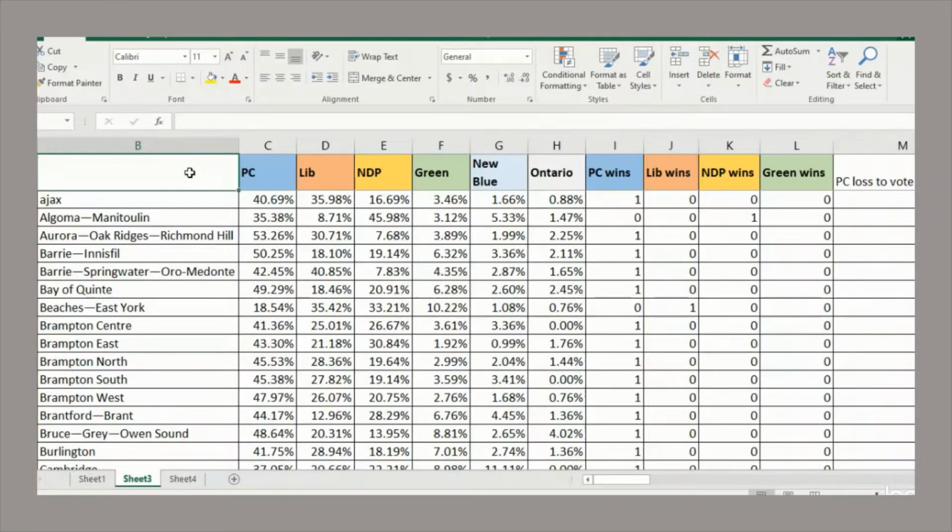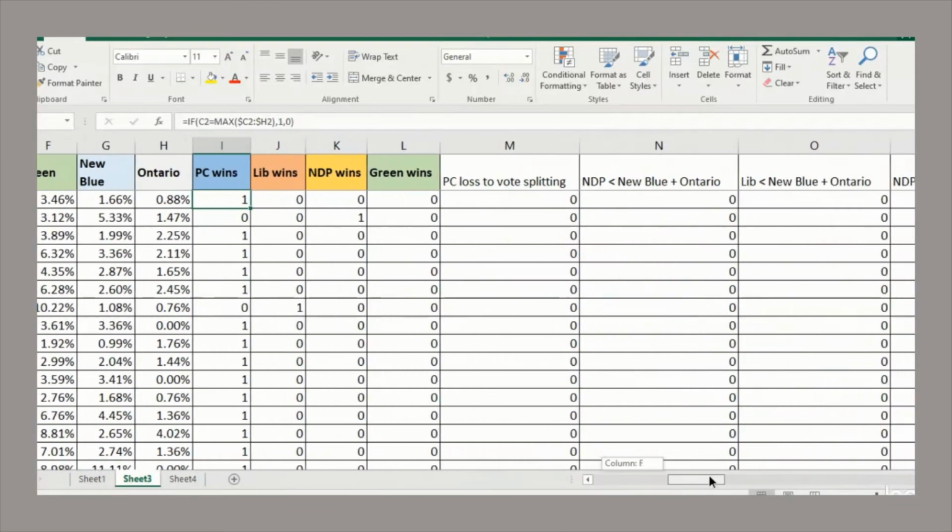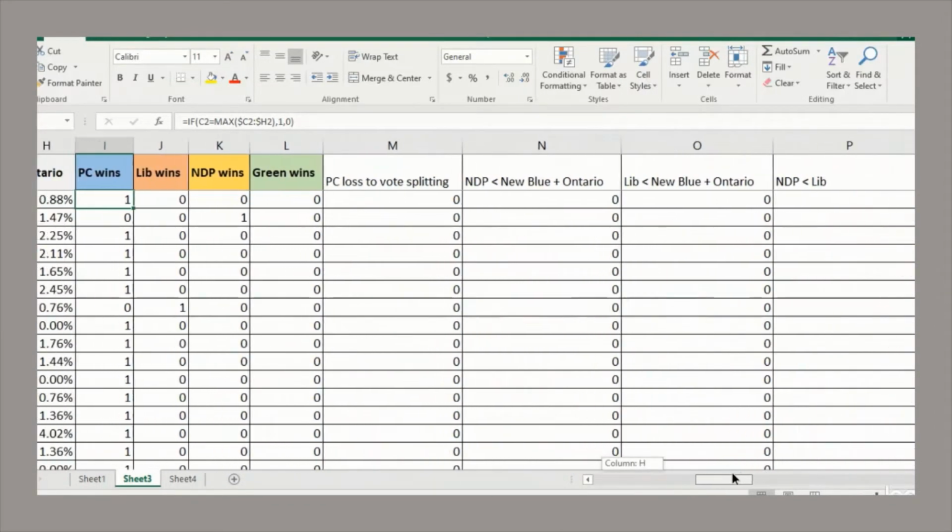To answer all of those, all one needs is a chart like this. So we have all of the electoral districts right here, and we have all of the political parties here. For every electoral district, we have what percent of the vote went towards which political party. Just to test that everything in the chart is correct, it did take a lot of copy and pasting and cleaning up the data. We just have Excel logical formulas to look at everything that we're going to look at.